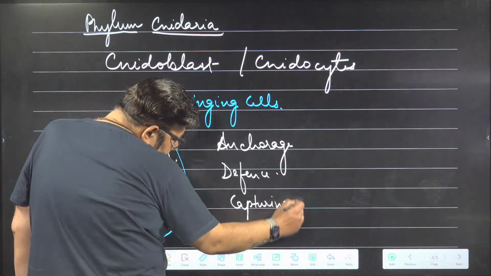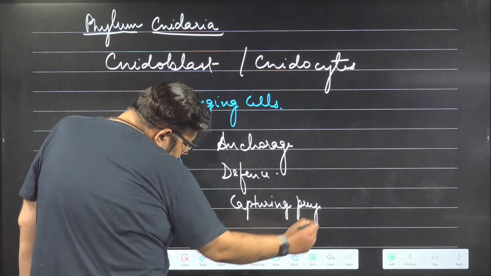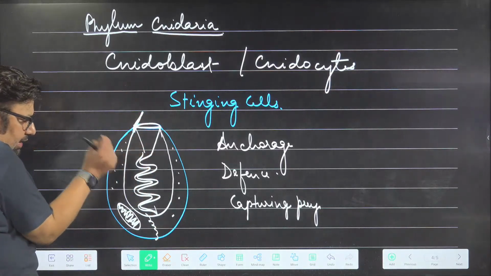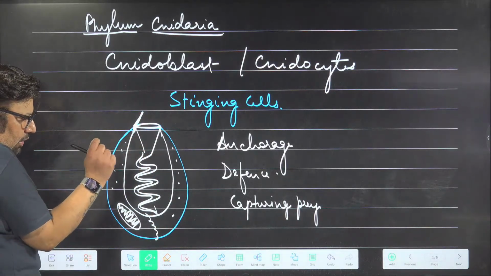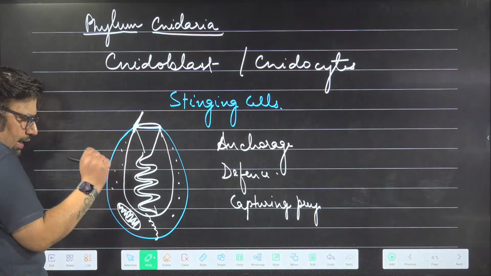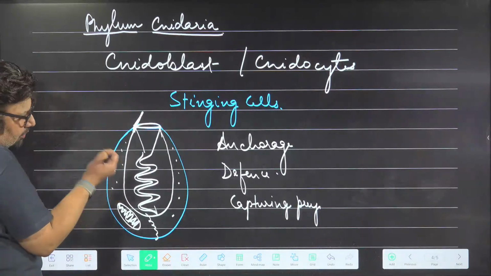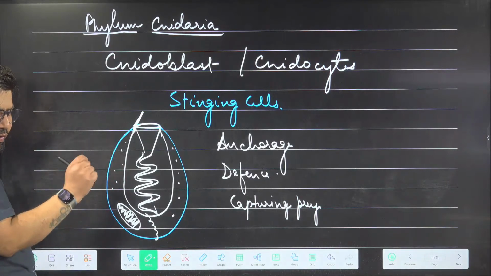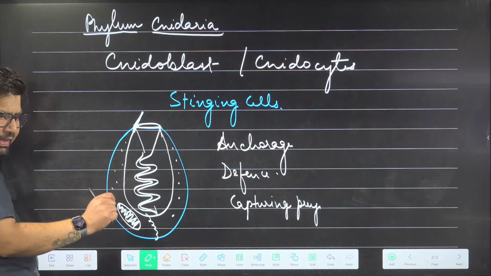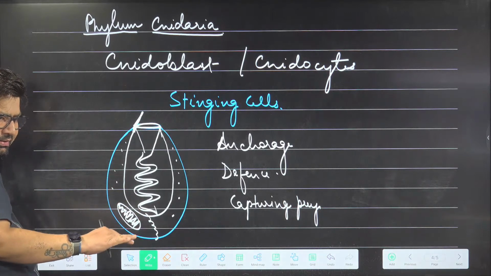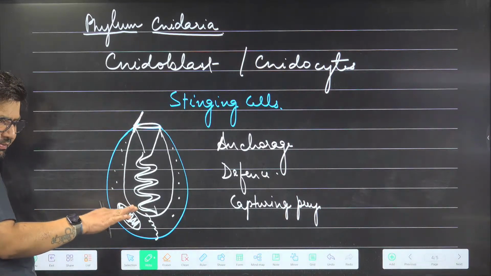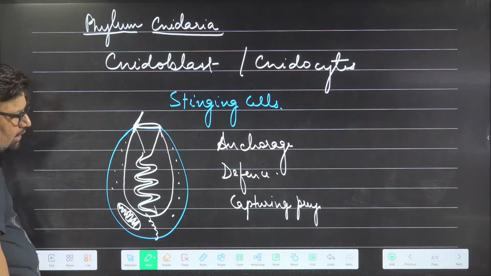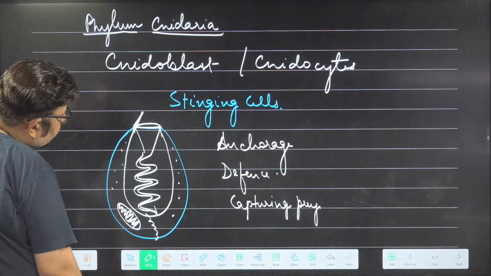It can help in prey capture because, when it is fired out, there are very, very tiny needles or spines. And through those spines, a small amount of toxin can be released. The toxin called hypnotoxin makes the prey paralyzed. It will sleep for some time, and by that time they can consume it. So this is the specialty.